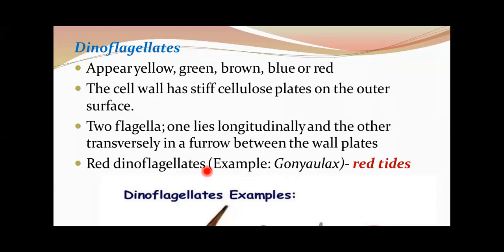What are these red tides? These organisms like Gonyaulax undergo rapid multiplication in such a way that they make the sea appear red, and this is referred to as red tides. And one thing to be added here is these dinoflagellates release toxins in a high quantity, and that can be used to kill other organisms, marine animals like fishes, etc.